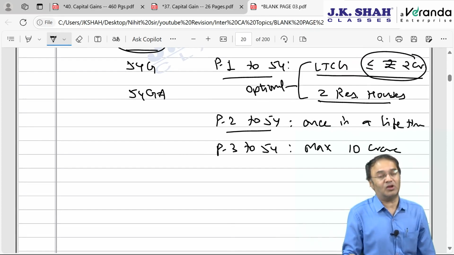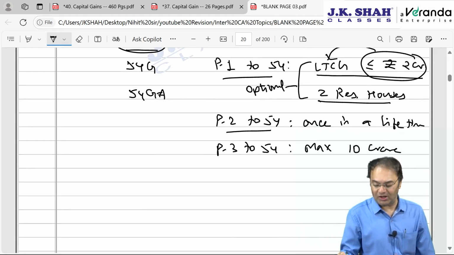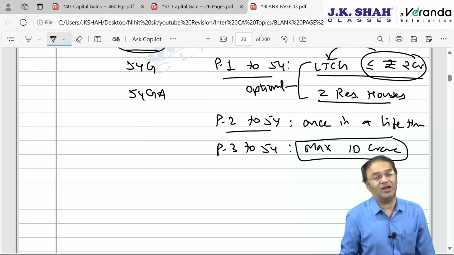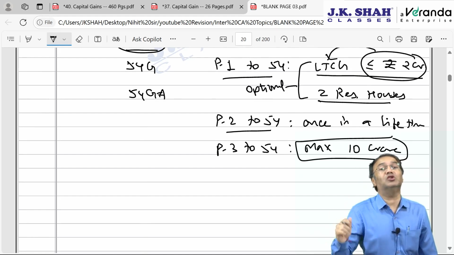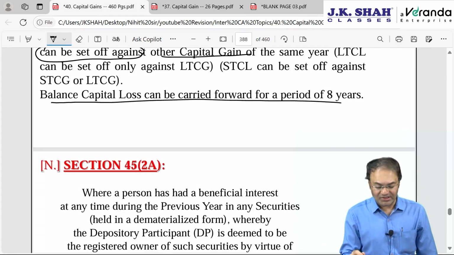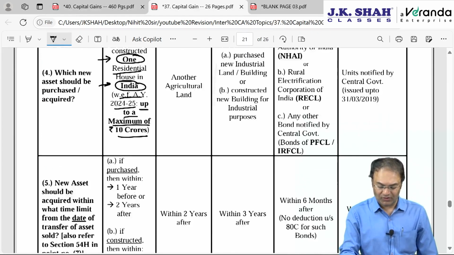Maximum 10 crore, what is this? This 2 crore was for the long-term capital gain amount, and 10 crore is for claiming exemption. Or rather, 10 crore is an upper limit for the cost of acquisition of the new residential house. Exemption is available only to individual and HUF.